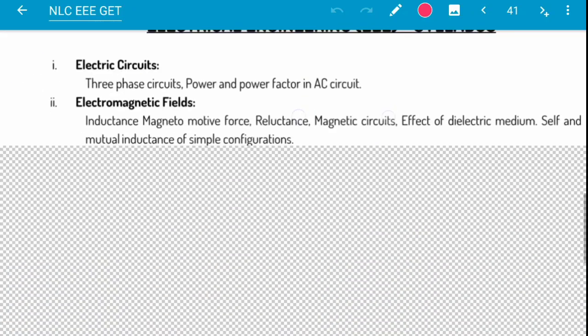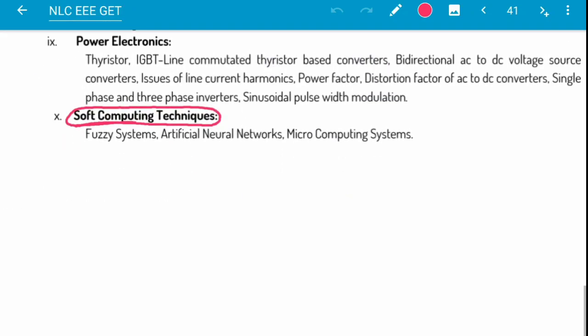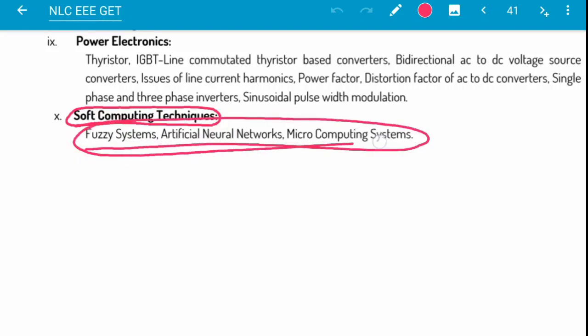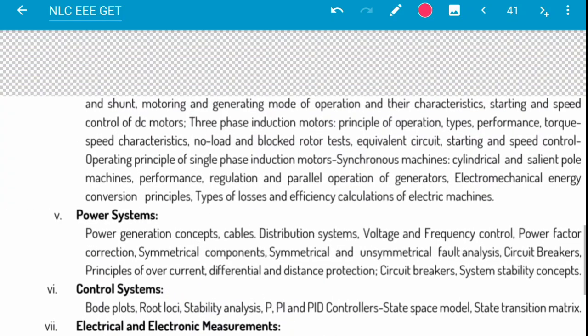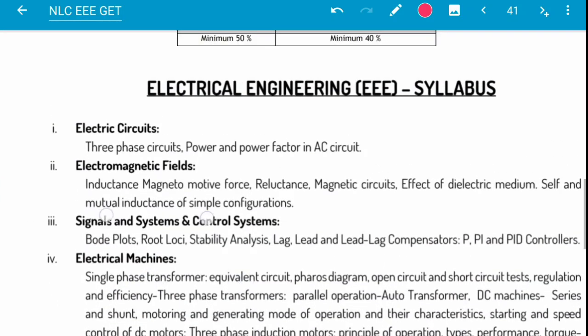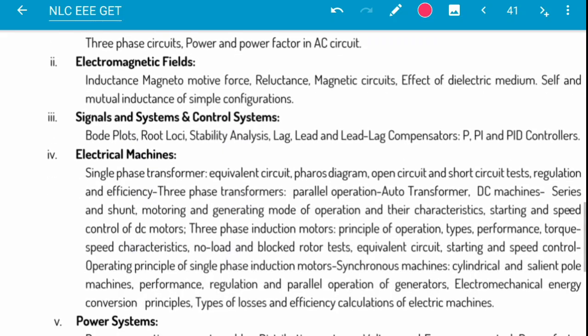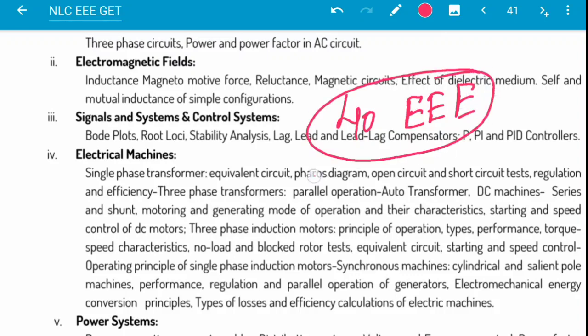This is from the fuzzy logic, soft computing techniques part of the syllabus. So I have distributed the questions equally from each part according to their weightage. I will upload the next part having similarly 40 questions from electrical engineering for this GATE exam, which is going to be conducted on 17th November. So thank you for watching up to here.